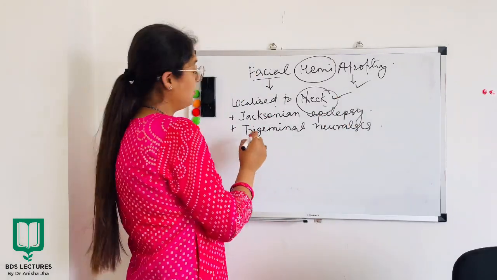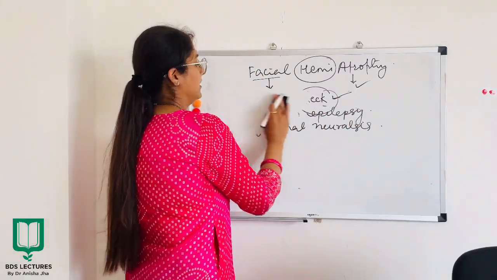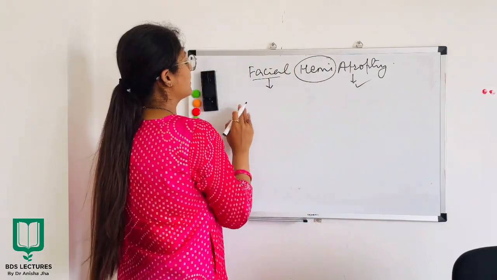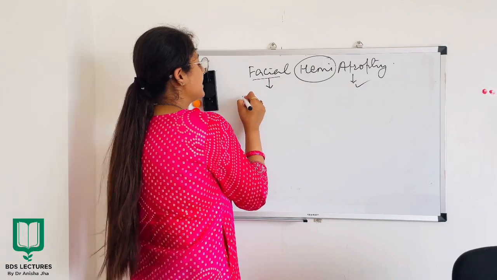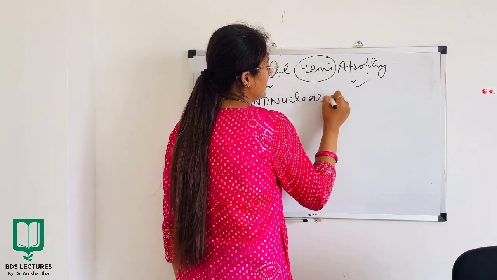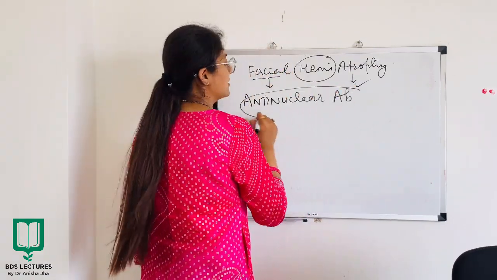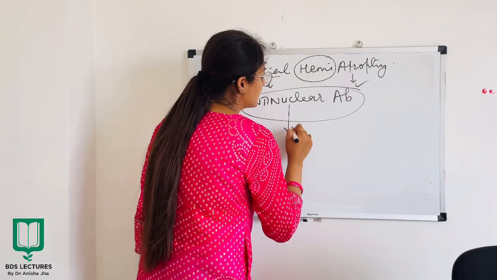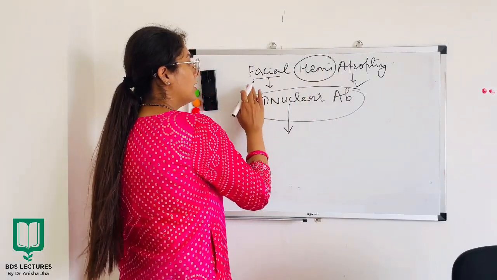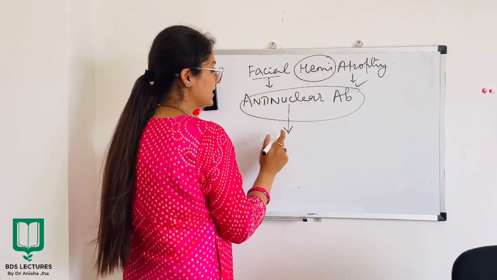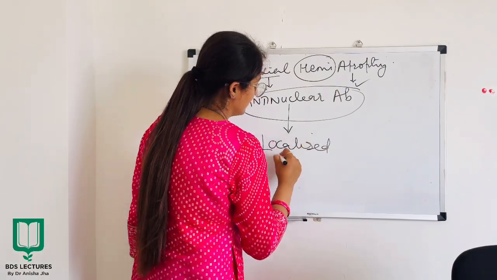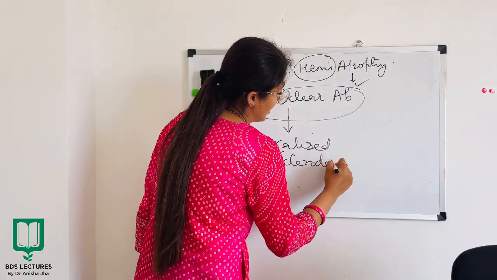All right, now one very important thing to remember is that studies have shown the presence of anti-nuclear antibodies. And then it was said that hemifacial atrophy, or facial hemiatrophy, is basically a type of localized scleroderma.